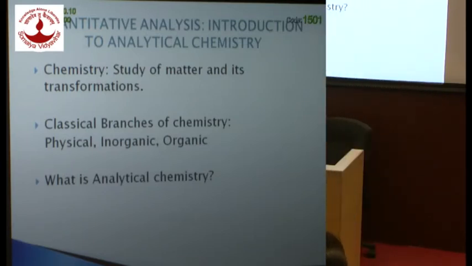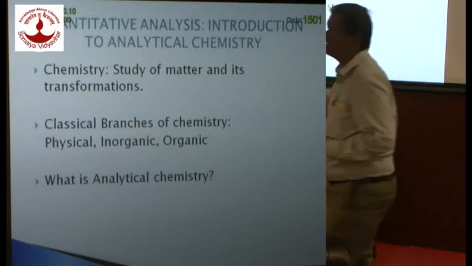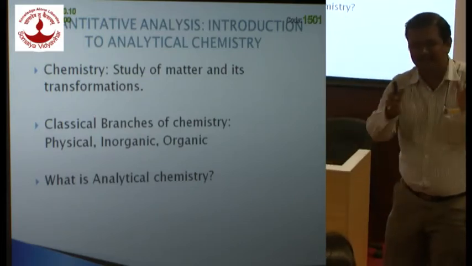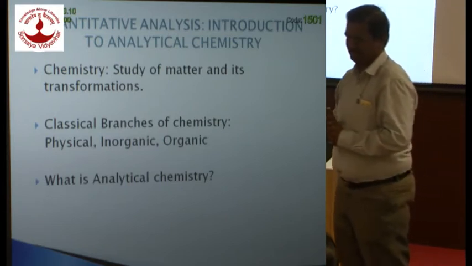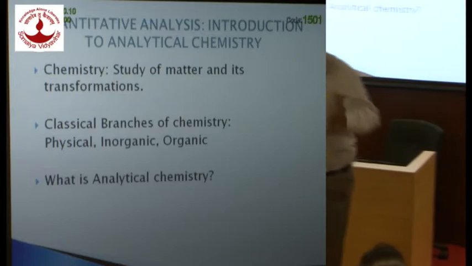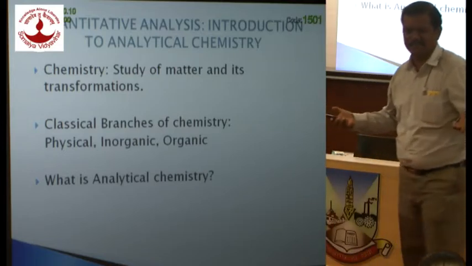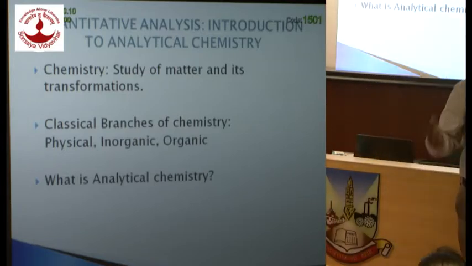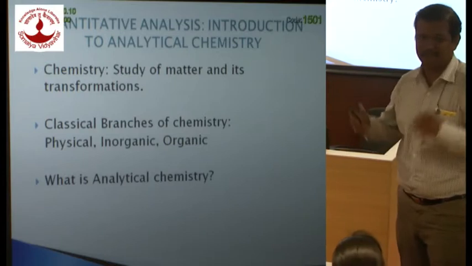It is part of all chemistry. Basically, analytical chemistry started as chemical analysis. All of us are aware of chemical analysis, isn't it? In the lab, we do practicals, so we do chemical analysis. So analytical chemistry started as chemical analysis, but remember, it is not restricted only to chemical analysis. It is much more than that.